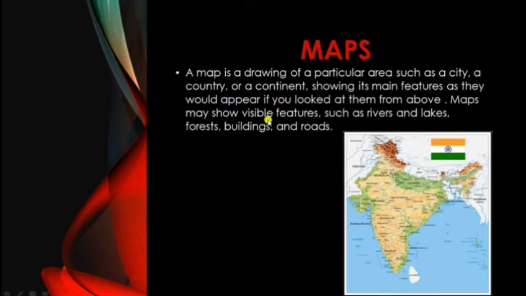Maps may show visible features such as rivers, lakes, forests, buildings, and roads. If you make a view of the physical map of any country, you will find some cities and some tracks. By road also we can move from one place to another. By rail route also we can make a view. By sea route also we can make a view. So all these are concepts you will find in maps.